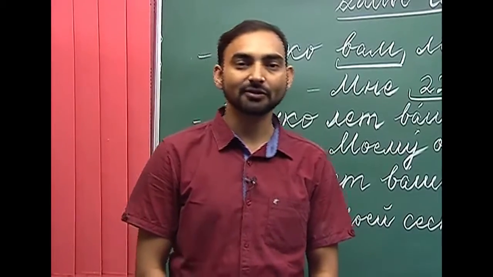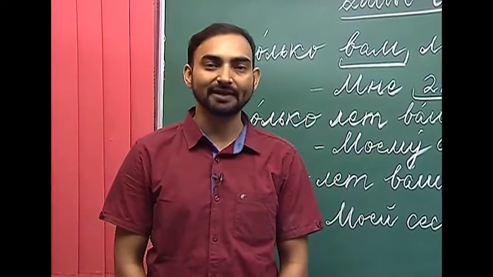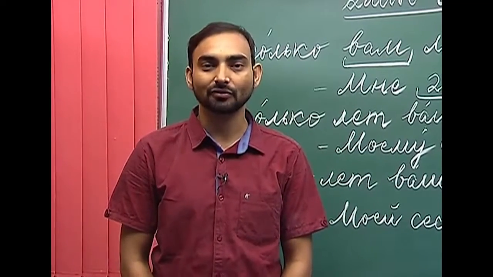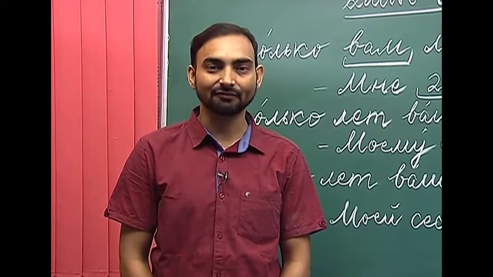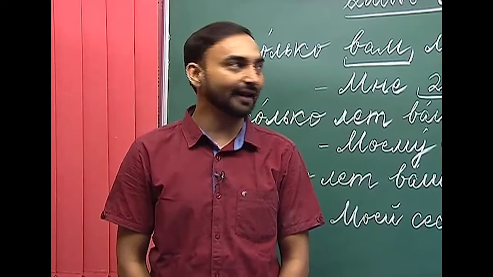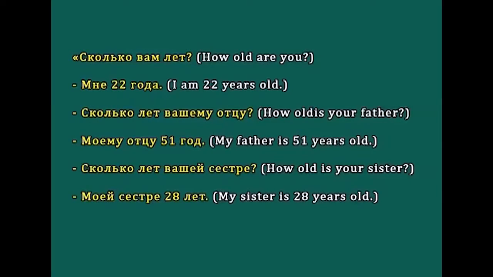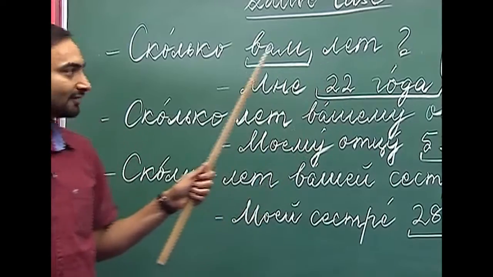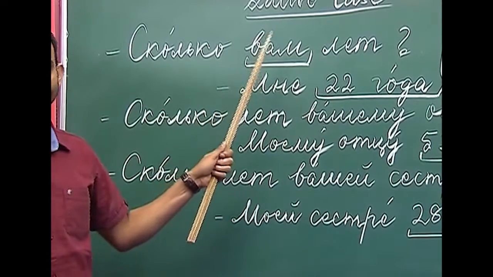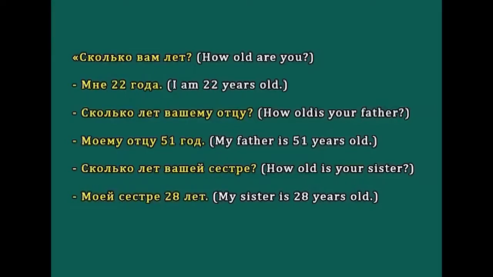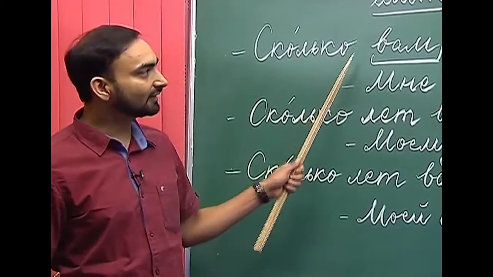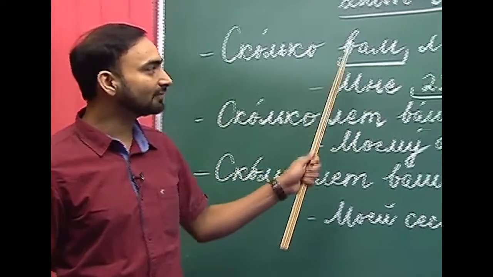Now, we will learn about the expression "skolka vam let". How old are you? This is how we ask someone about his or her age. As you can see, this "vam" is in the dative case. Whenever you ask someone about his or her age, we use this construction, "skolka vam let".